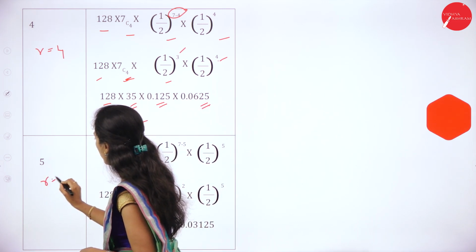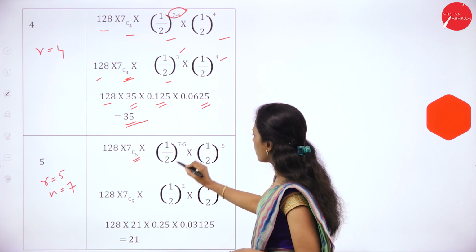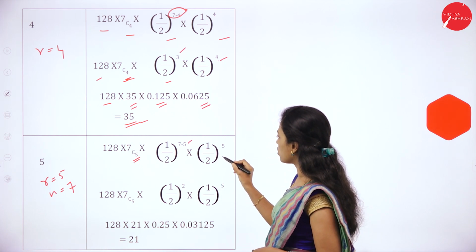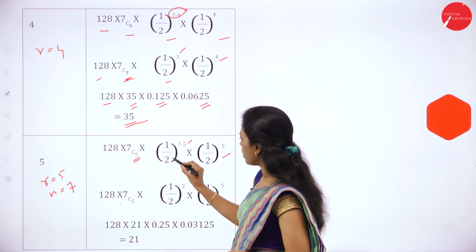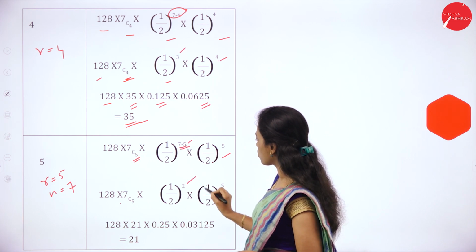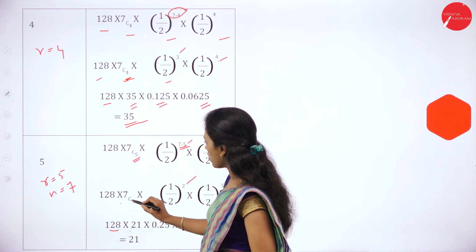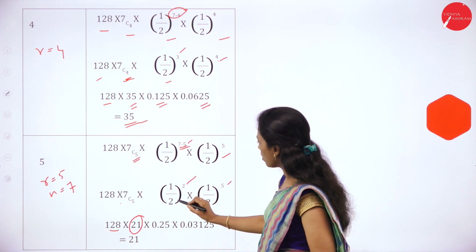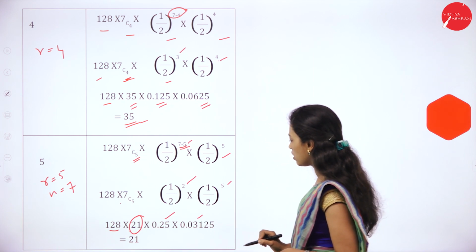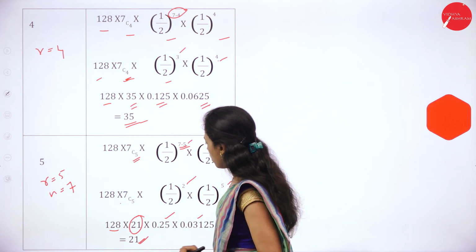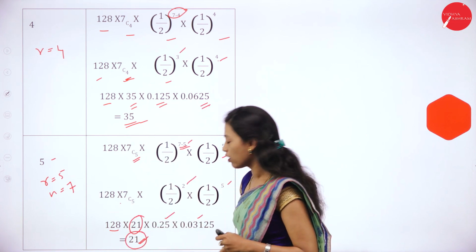Then if r is equal to 5, then n is equal to 7. 128 into 7C5 into (1/2)^(7-5) into (1/2)^5. So 128 into 7C5 into (1/2)^(7-5), which is 2, into (1/2)^5. So 128 into 7C5 is 21, into (1/2)^2 is 0.25, (1/2)^5 is 0.03125. So it is 21. If r is equal to 5, expected frequency will be 21.